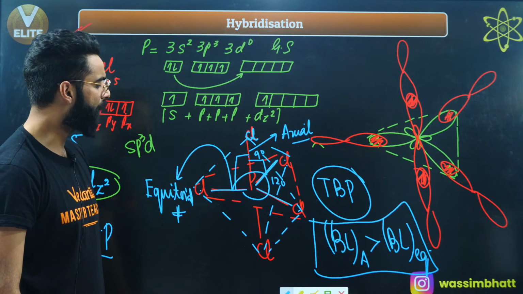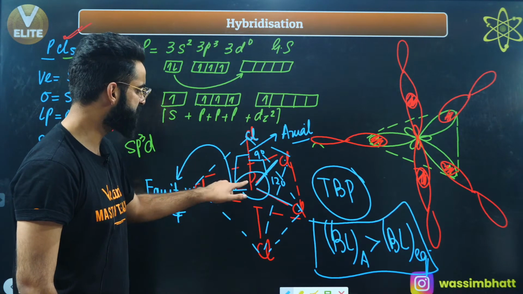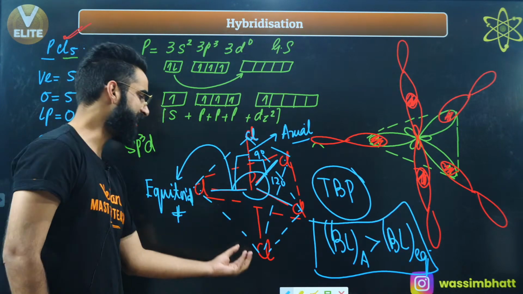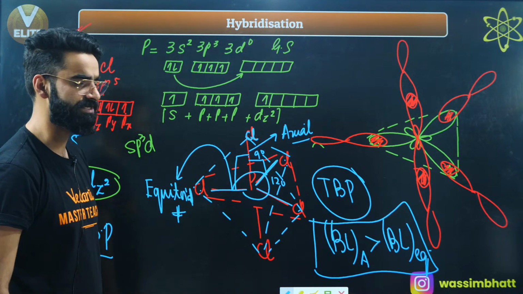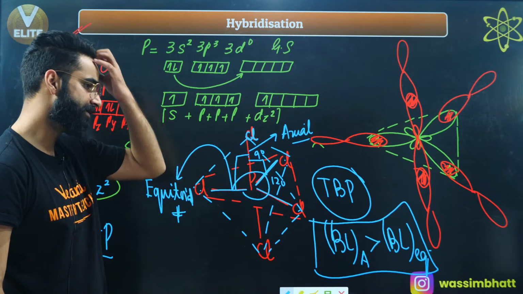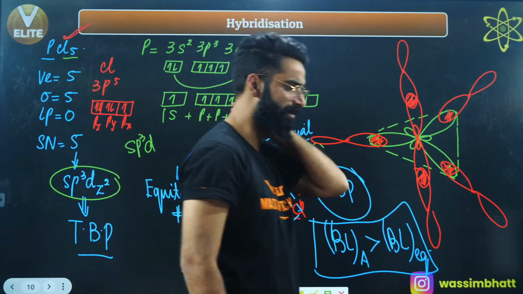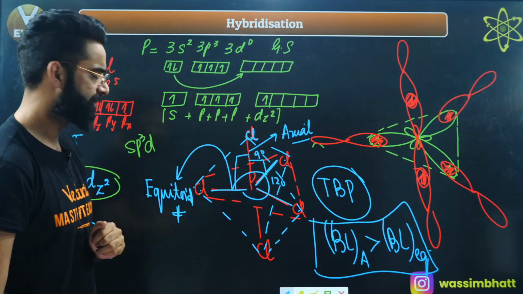And if I ask you how many 90 degree angles we have, see this bond is making 90 with this one, even this bond is making 90 with this one, this bond is making 90 with this one. So 3 above the plane and similarly 3 below the plane. So there'll be 6 90 degrees over here in case of this trigonal bipyramidal geometry, right? I'm sure it is clear to everyone. Right, people? Should I move on?